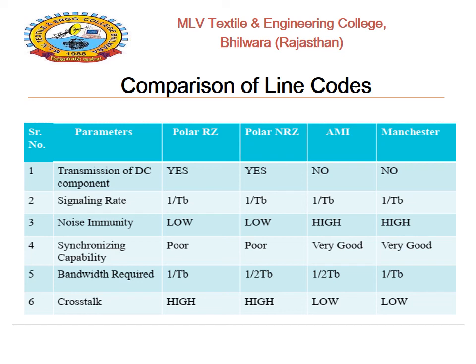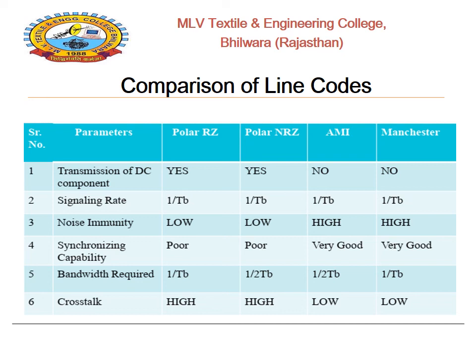In case of noise immunity, the polar RZ and NRZ represent low noise immunity, whereas the AMI and Manchester represent high noise immunity. Synchronization capability is poor in case of polar RZ and NRZ and very good in case of AMI and Manchester line coding.